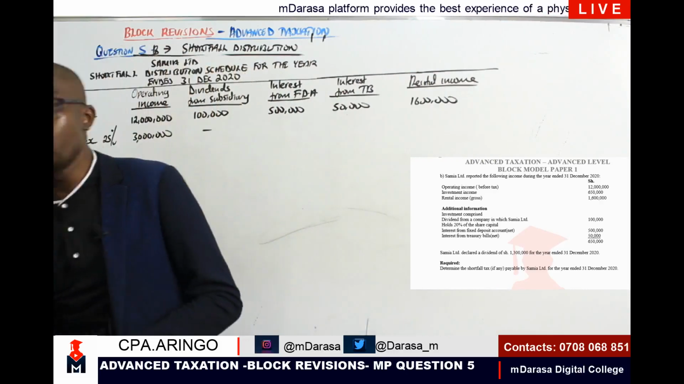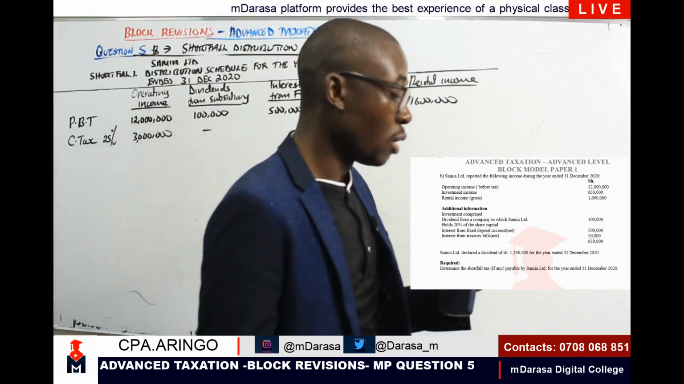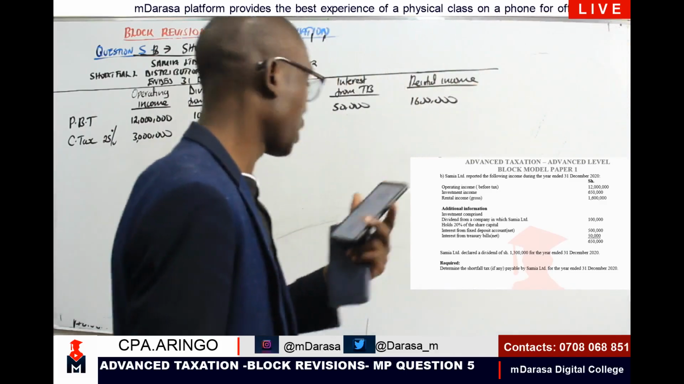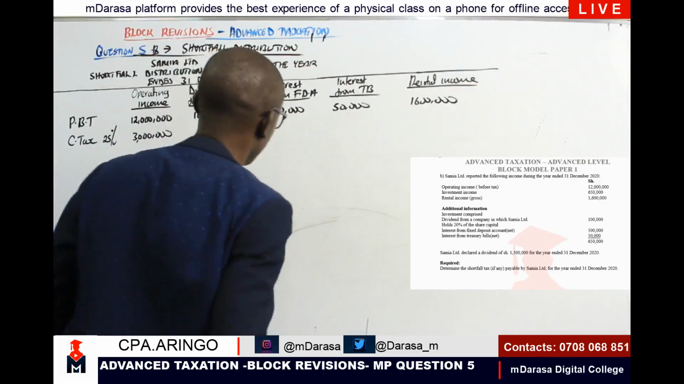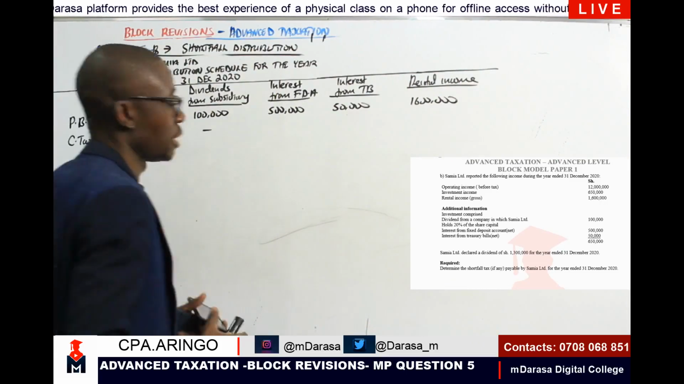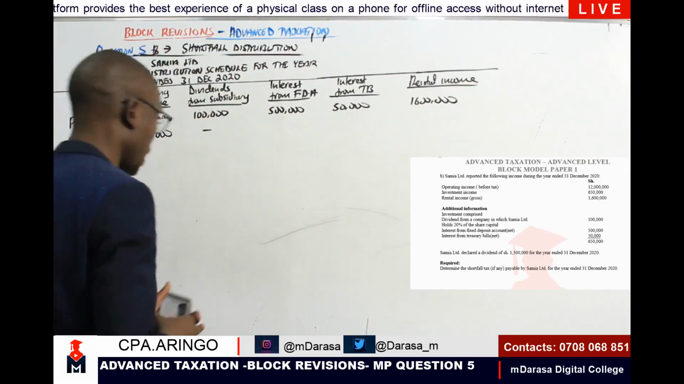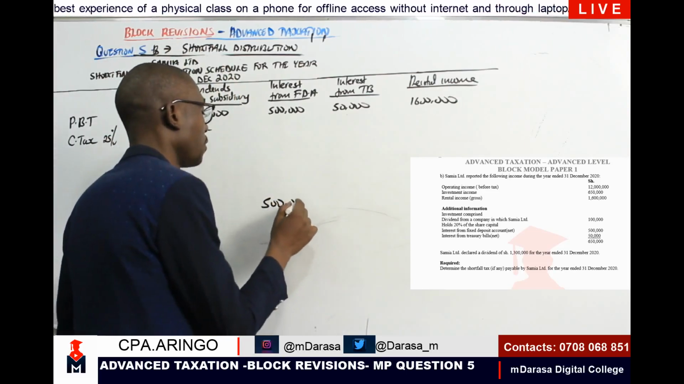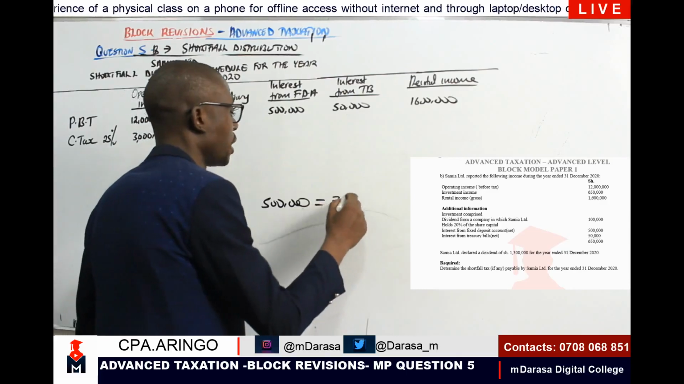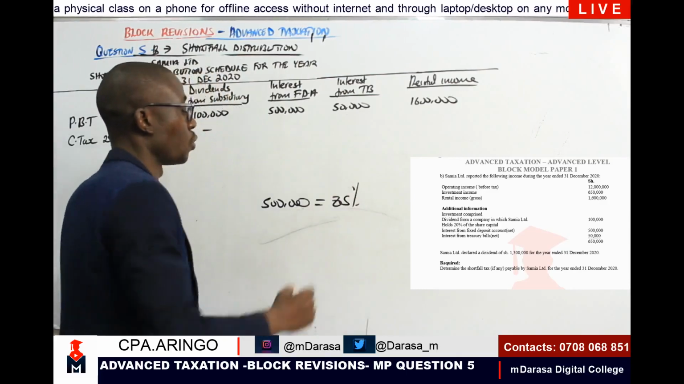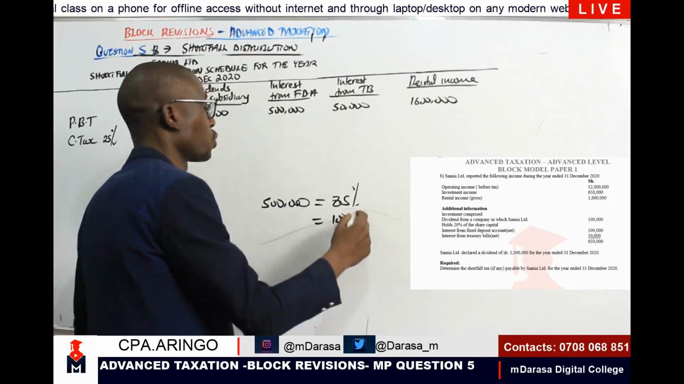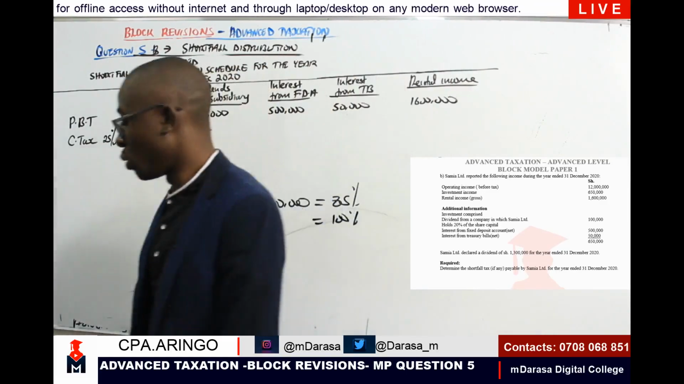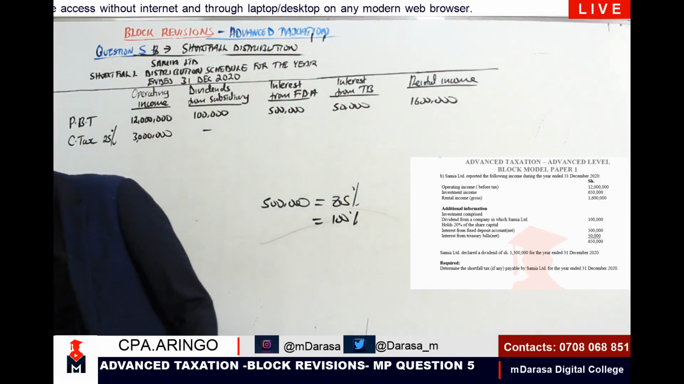And again, what we should realize, if you look at that question, we are told that the interest I was given, the 500,000, was net. So because withholding tax is at the rate of 15%, the 500,000 that I'm given there is the same as what? 85%. So what about 100%? Because we need to convert it to gross.